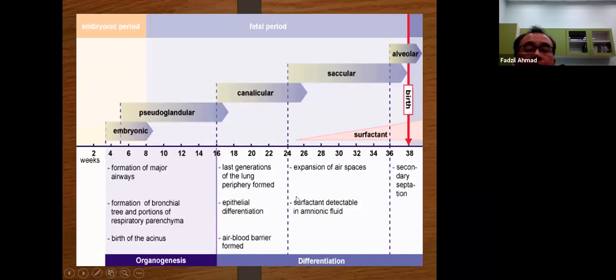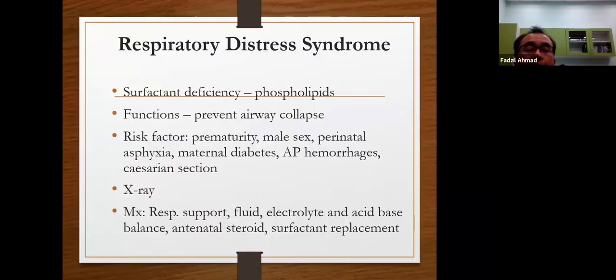So prematurity is the main problem. Otherwise, other risk factors are male sex, perinatal asphyxia, maternal diabetes, antepartum hemorrhage, and cesarean section. The diagnosis is mainly by X-ray, and management is mostly respiratory support, fluid, electrolyte and acid-base correction, antenatal steroid, and also surfactant